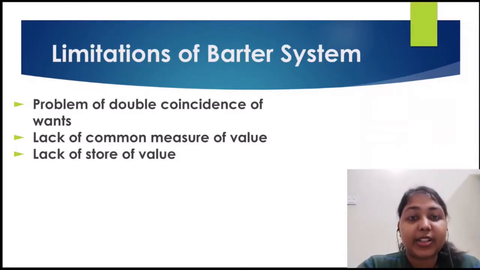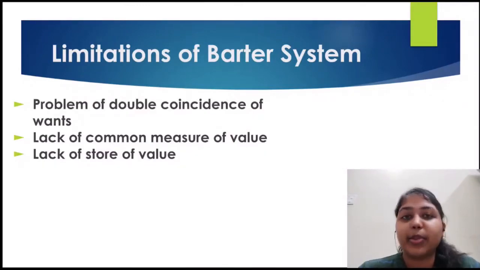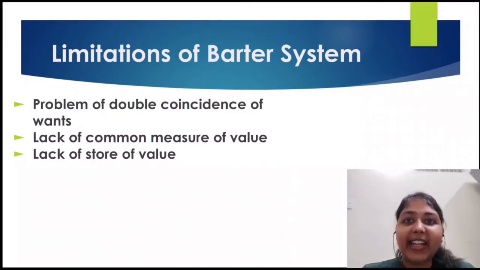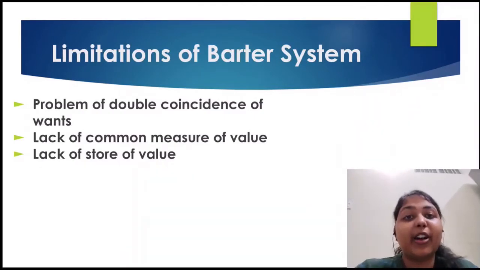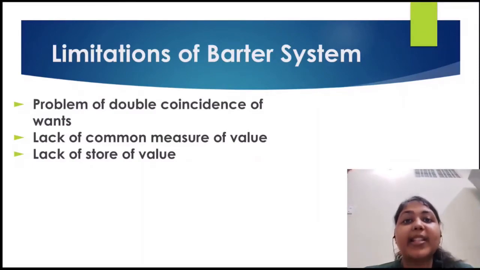The next limitation is lack of store of value. We know there are different types of goods. There are perishable goods, there are some which are non-perishable. But if you are dealing with perishable goods, if you store tomatoes for 6 months, what will you get? Rotten tomatoes after that, right? So you cannot store the goods for long and long. But when you talk about money, you can store it for as long as you want. So that was again a limitation of the barter system.